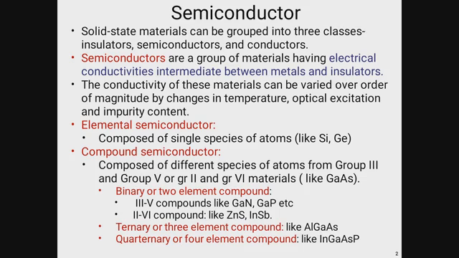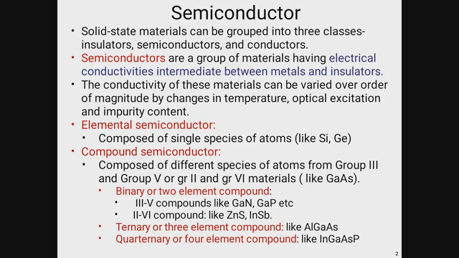The band gap is very less, but theoretically we can say that there is no band gap in a conductive material. The conduction band as well as the valence band are both overlapped to each other. In case of insulator, the band gap is much more, which is greater than 3 electron volt, and it is basically up to 12 electron volt. But in case of semiconductor, the band gap lies in between insulator as well as the conductor, very less band gap, and their conductivity also lies in between insulator and conductor. That is why it is called semiconductor.